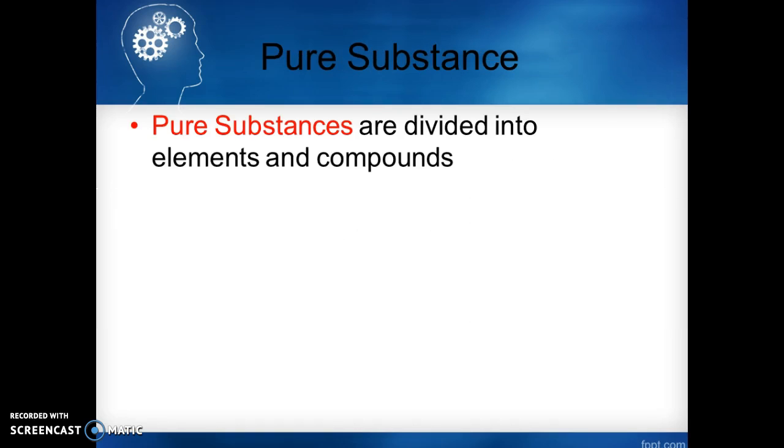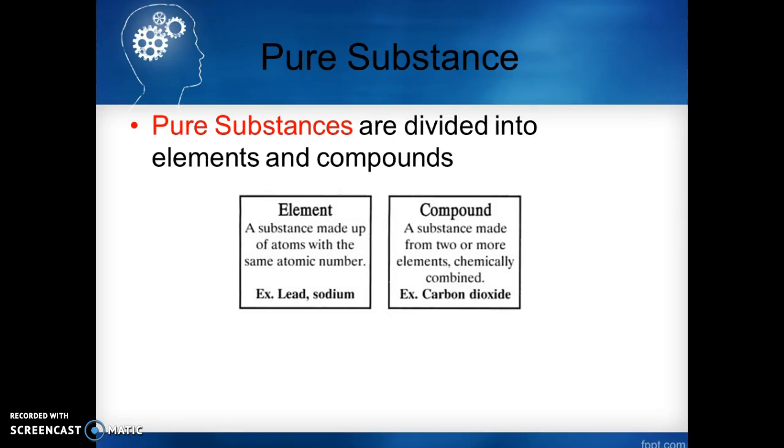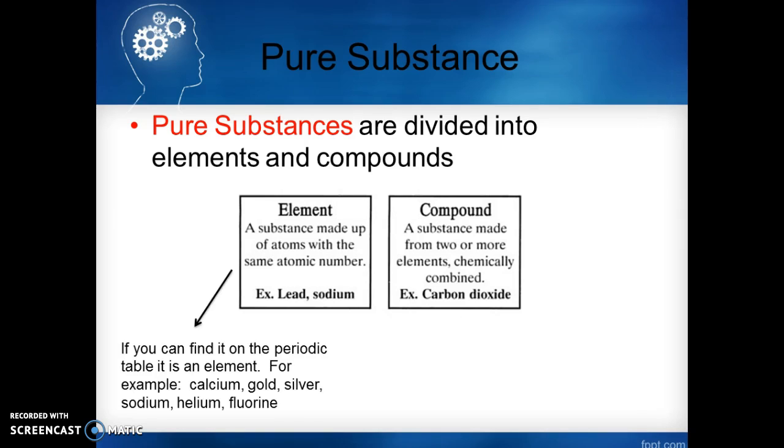Let's take a closer look at pure substances. Pure substances are divided into two groups, elements and compounds. So an element is a substance made up of atoms with the same atomic number. In other words, if you can find it on the periodic table, it is an element. For example, calcium, gold, silver, sodium, helium, fluorine.